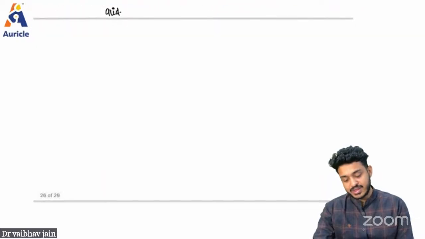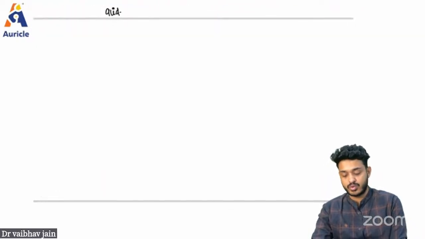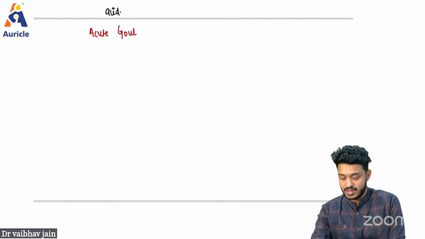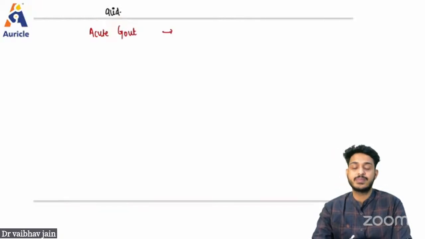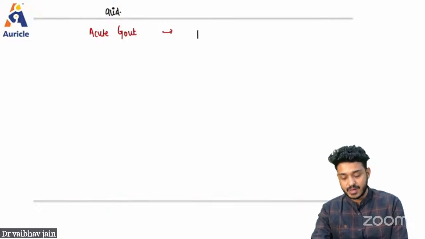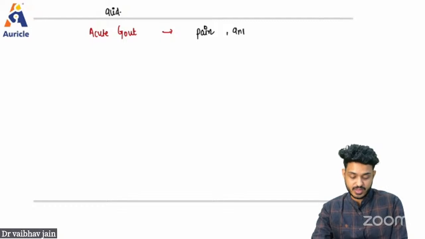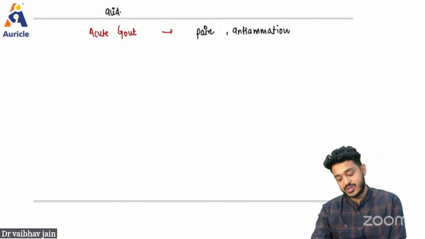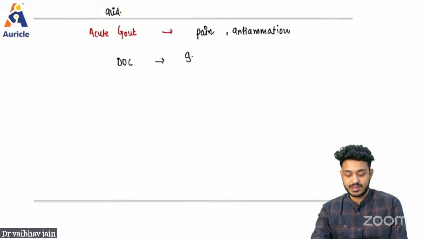If someone comes to you with the pain of acute gout, the acute gout patient will be having pain along with inflammation. What will you be giving to this particular patient? The drug of choice will be indomethacin. Never answer aspirin.